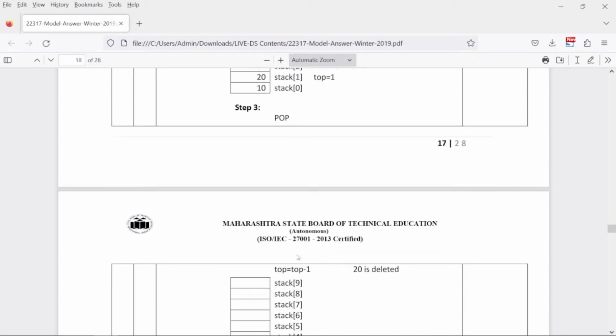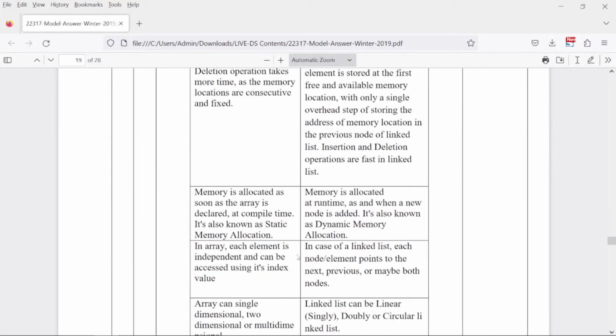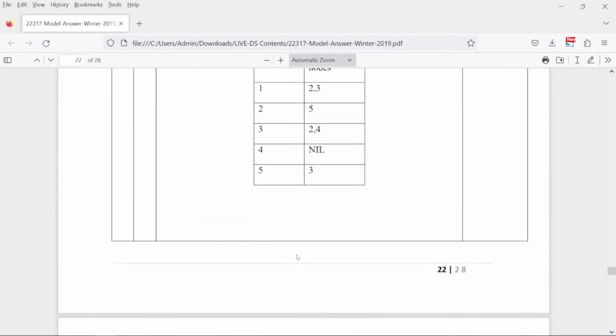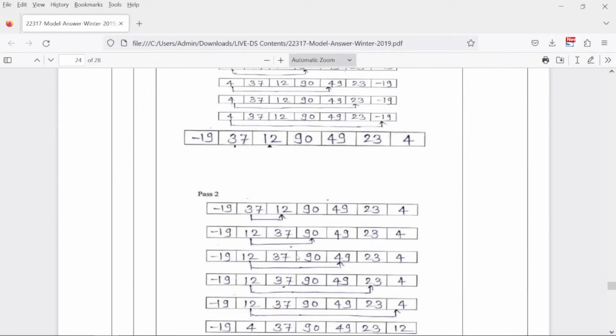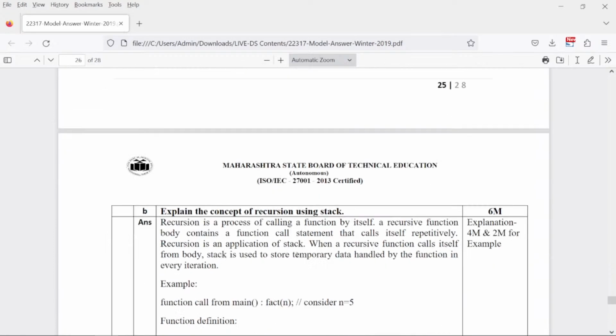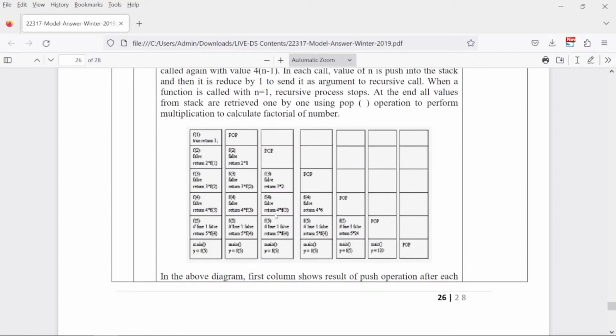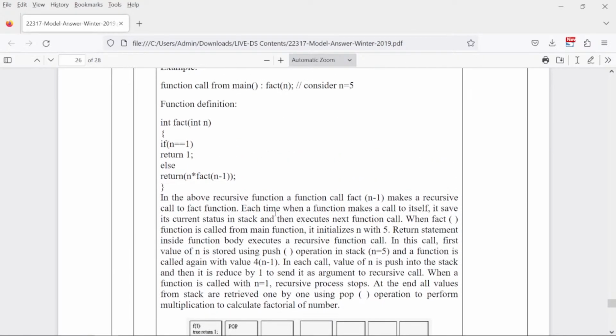Question number 6B. Okay, I'll check. Yeah, 6B has been explained in yesterday's video only. What is recursion? I have explained the factorial program in detail. I'm requesting you to please go through yesterday's video lecture.